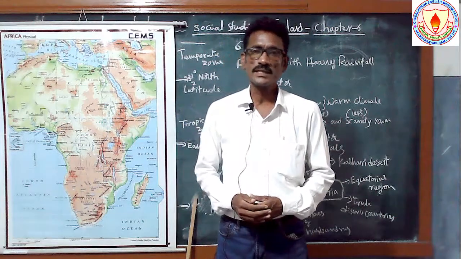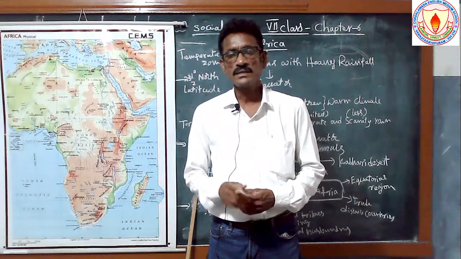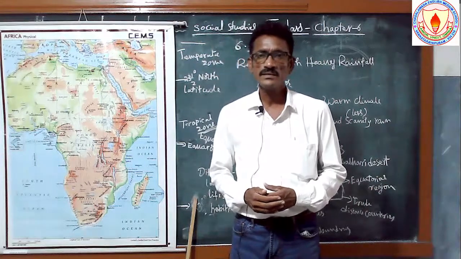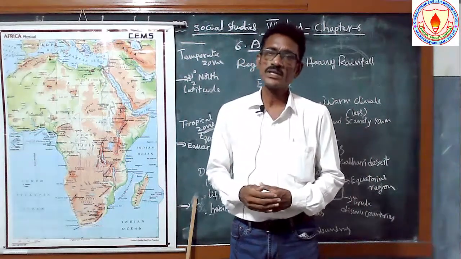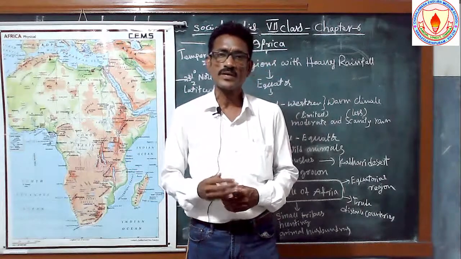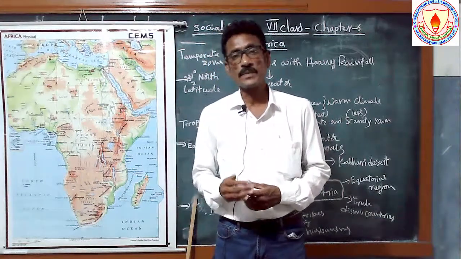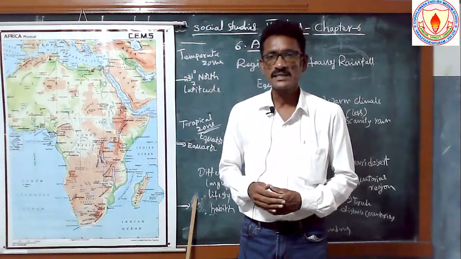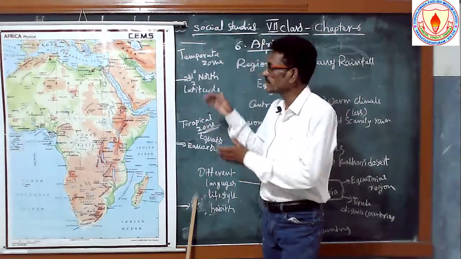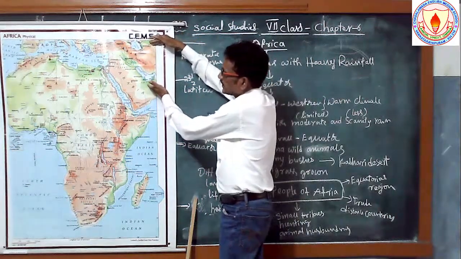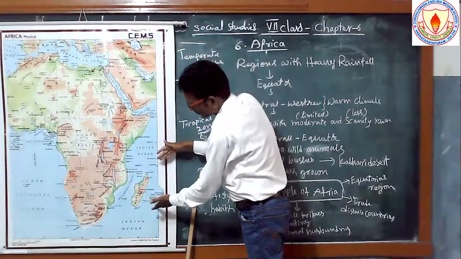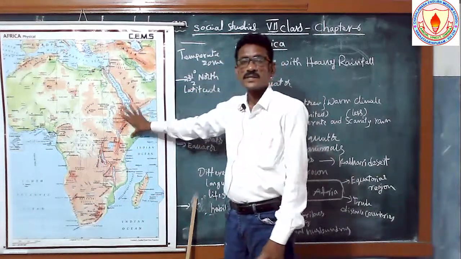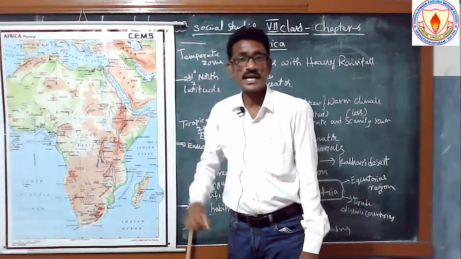Temperate zones. See here, the equatorial region is the region between 23.5 degrees north and south. Next, north of the Tropic of Cancer and south of the Tropic of Capricorn, between 66.5 degrees and 23.5 degrees north, that place is a temperate zone. This place is a temperate zone, and this place also is a temperate zone, and the middle zone is the tropical zone, the hot zone, the torrid zone.